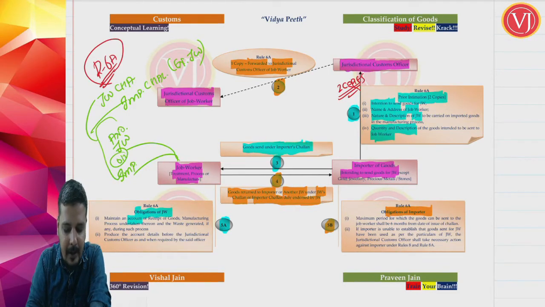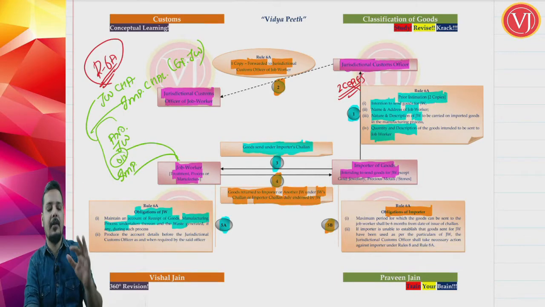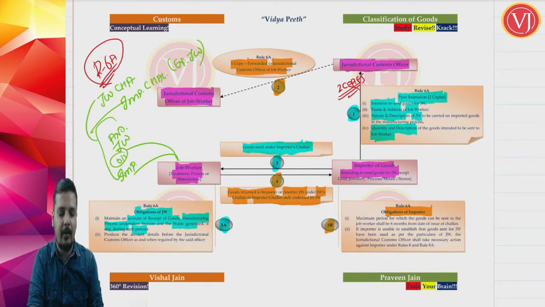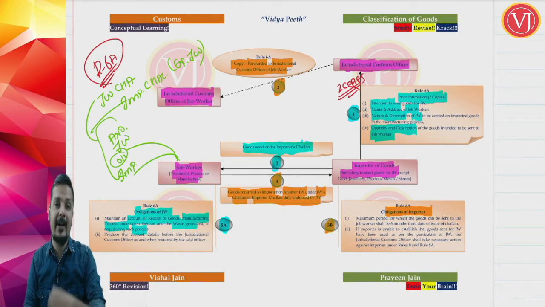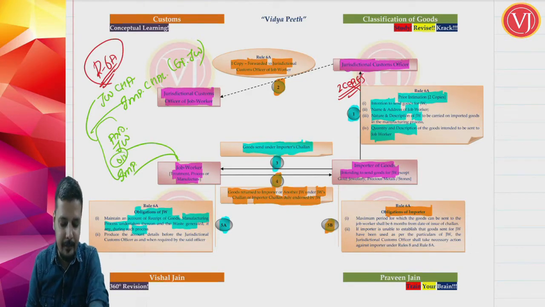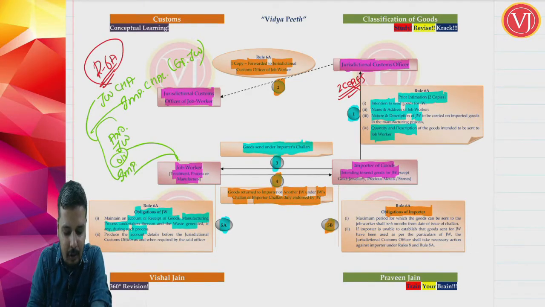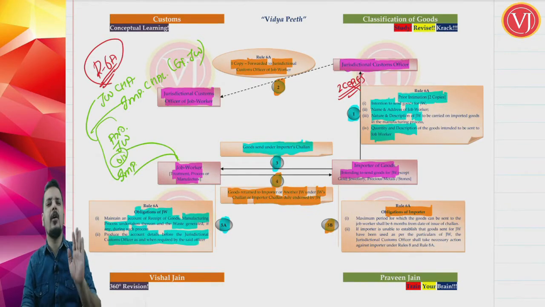The job worker has to maintain the account of receipt of goods, what manufacturing process is undertaken, and the waste generated, if any, during such process. So he has to tell what quantity he has received, what work he has done, and what waste was generated during the process, and that account should be given to the jurisdictional officer as and when demanded.